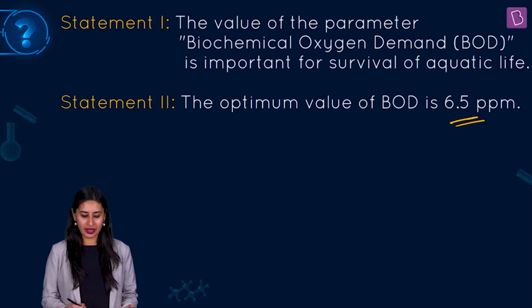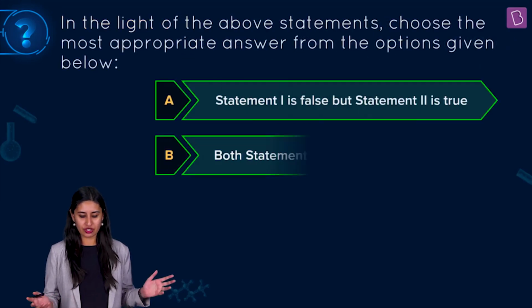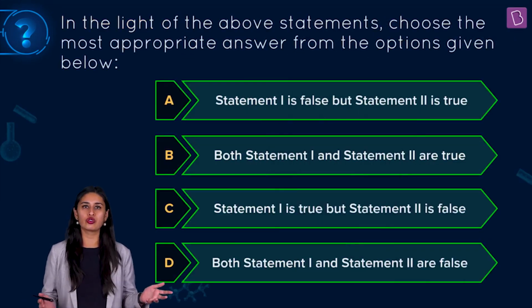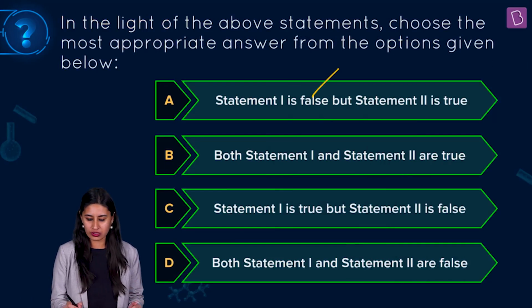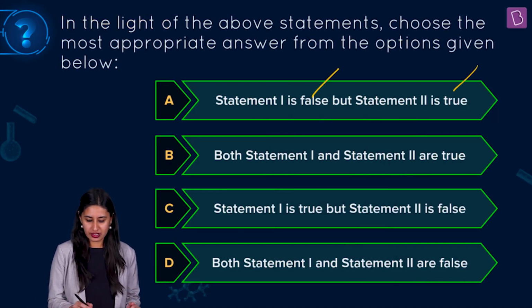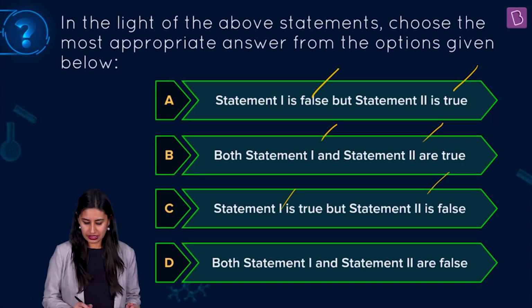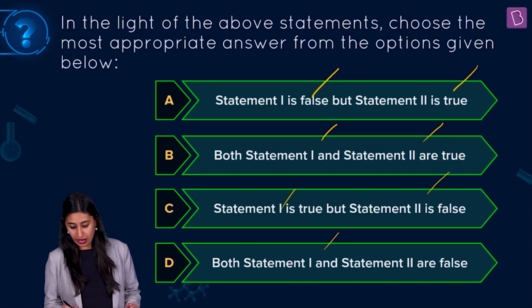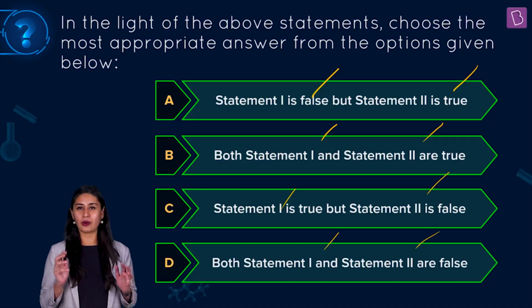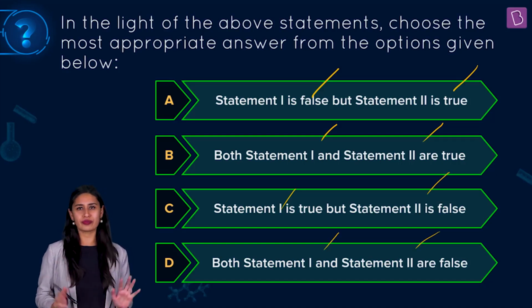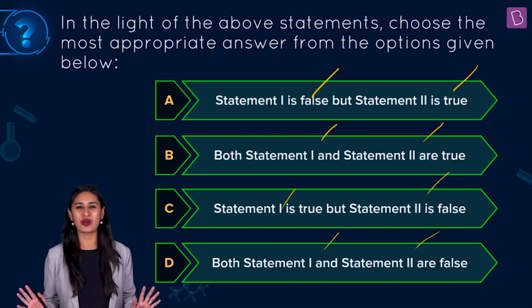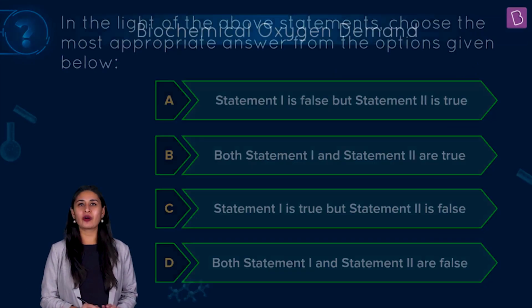So statement 1 and statement 2 are given, and the question is which one is true, which one is false. So one is false and the second is true, one is true and the second is also true, one is true and the second is false, or both of them are false. So the question is basically finding out true and false, right? And we have made an MCQ out of it. Super. So let's understand what is BOD.